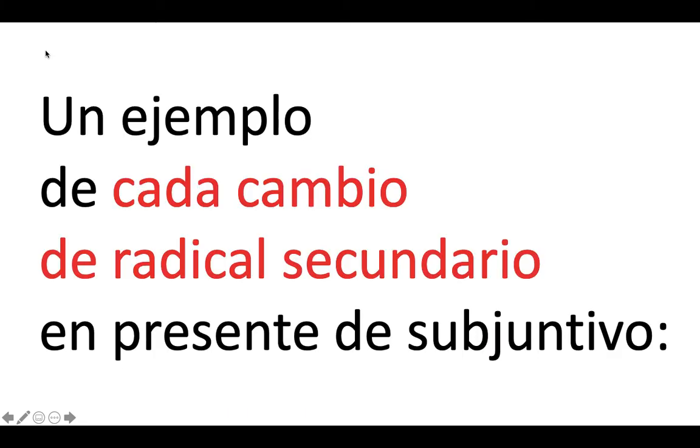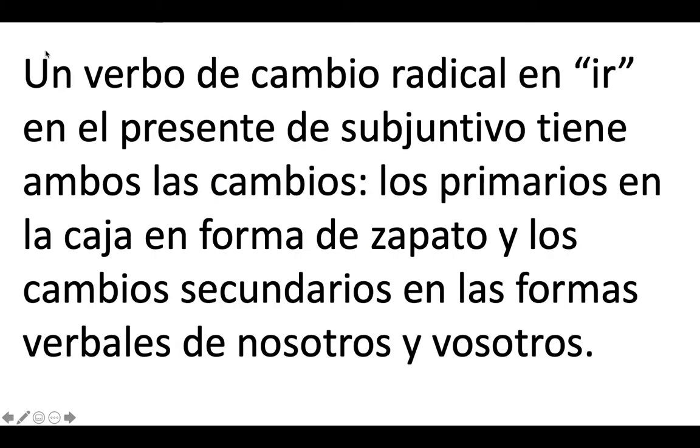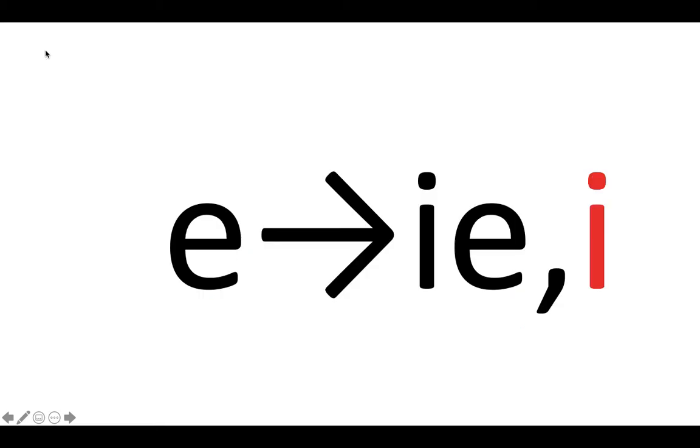An example of each of the secondary stem changes in the present subjunctive. A stem changing IR verb in the present subjunctive has both changes. It has the primary changes in the shoe shape box, and it has the secondary changes in the form of nosotros and vosotros. Please don't ask me why. So the primary in the shoe shape box, and the secondary changes in the nosotros and vosotros form. Let's look at each one.